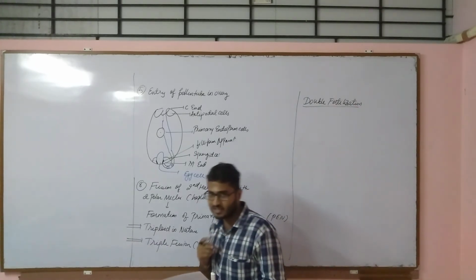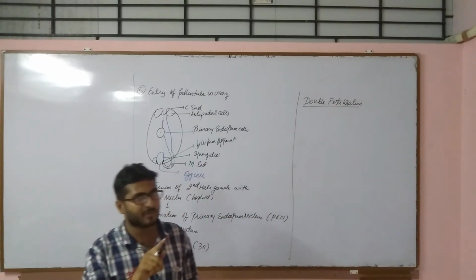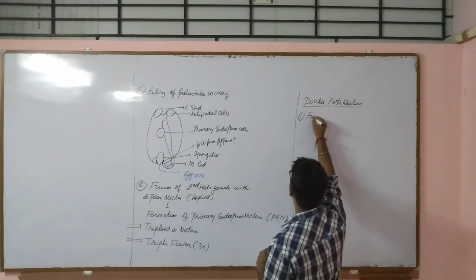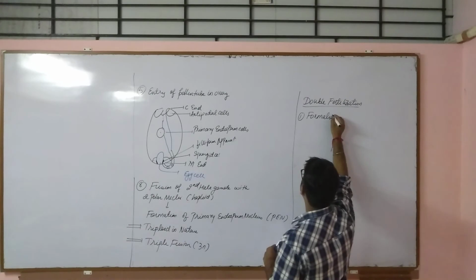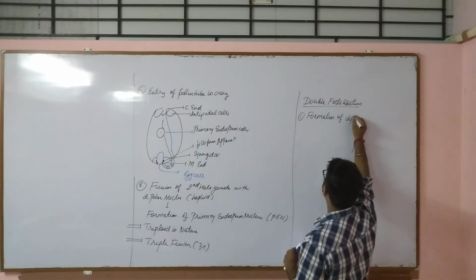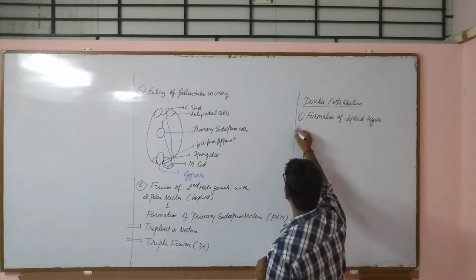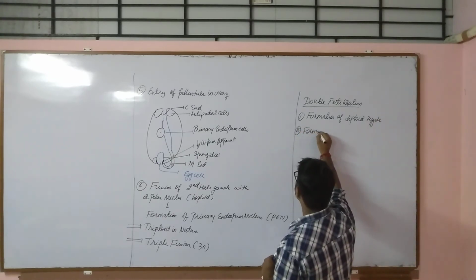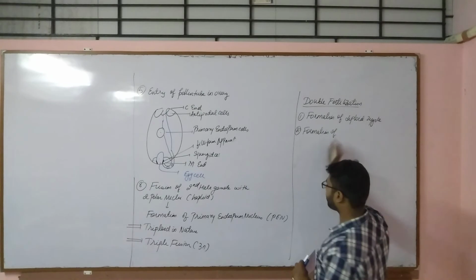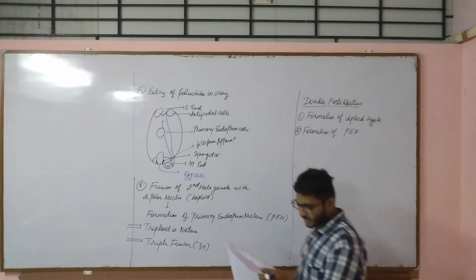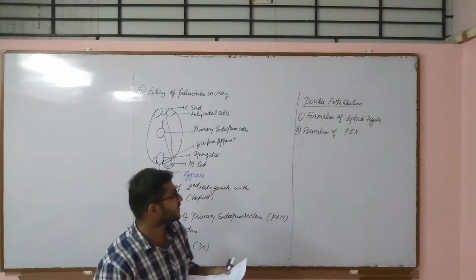Double fertilization is the fusion of one male gamete with the egg to form diploid zygote, and second is formation of PEN, primary endosperm nucleus. Okay, so this is what the mechanism is.